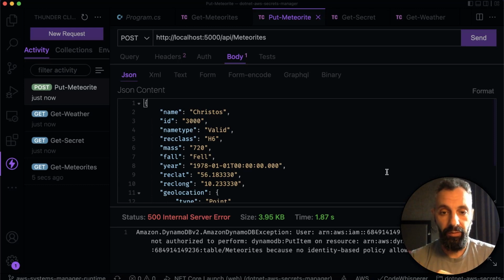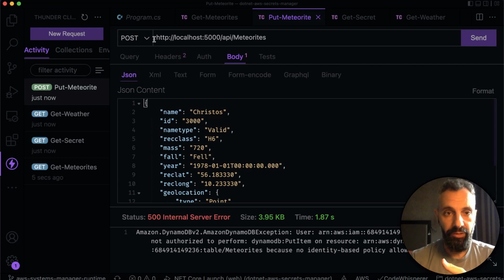APIs should never run insecure like we have them open here, because if the API endpoint can be found or is discoverable, then anybody could be able to access and call certain services. So even though the API is running under the context of a specific user, access to that API should also be managed either through a gateway or through a gateway and something like Cognito, which enforces authentication and authorization.